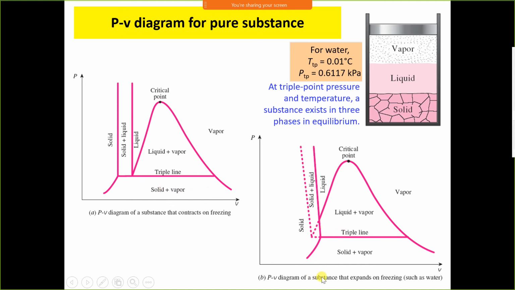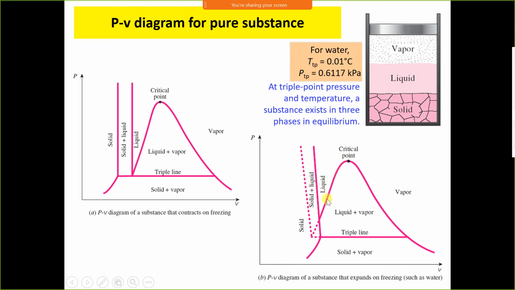Now, PV diagram for a substance which expands on freezing. Water expands on freezing. Therefore, this PV diagram represents water. This is solid phase. This is liquid phase, and this line represents this curve. This portion represents the phase change process in which substance coexists in a solid plus liquid phase.